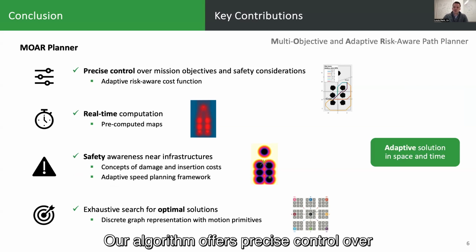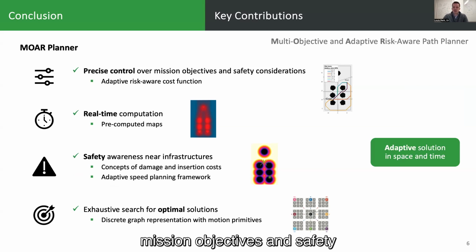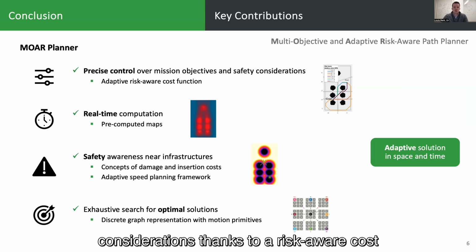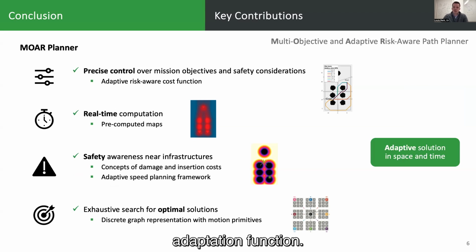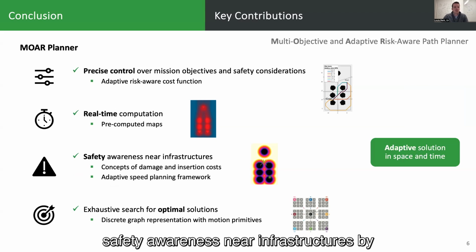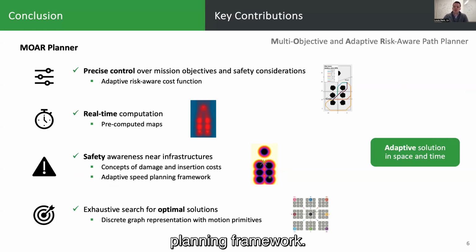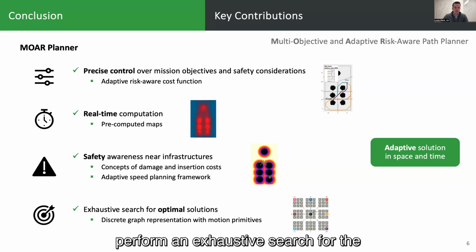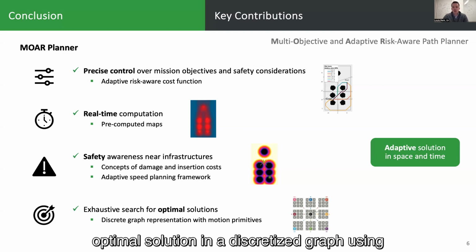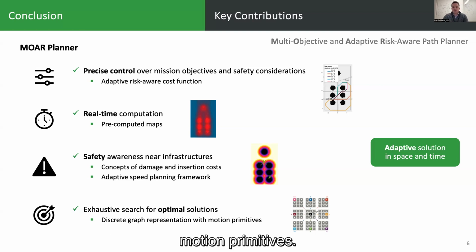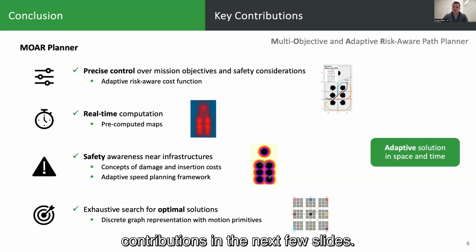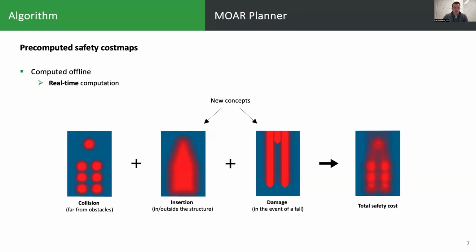Our algorithm offers precise control over mission objectives and safety considerations thanks to a risk-aware cost adaptation function. We also enable real-time recalculation using pre-computed cost maps. We improve safety awareness near infrastructures by introducing damage and insertion cost concepts, and also an adaptive speed planning framework. And finally, we perform an exhaustive search for the optimal solution in a discretized graph using motion primitives. I'll detail all these contributions in the next few slides.